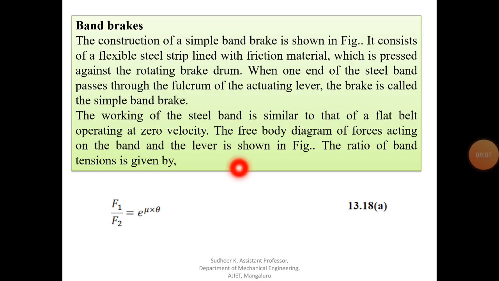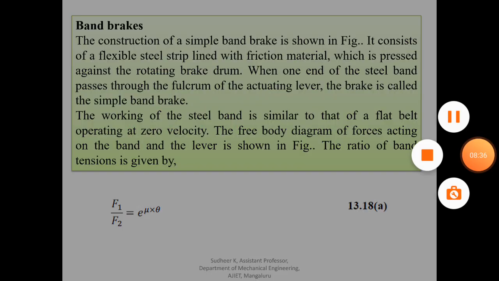So one such brake is called band brake. This is the construction of a simple band brake. It consists of a flexible strip, lined with the friction material, which is pressed against the rotating drum. When one end of the steel band passes through the fulcrum of the actuating lever, we call it a simple band brake.